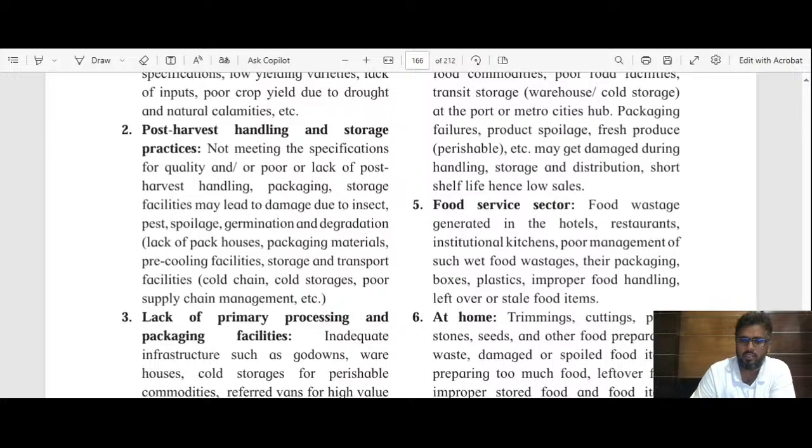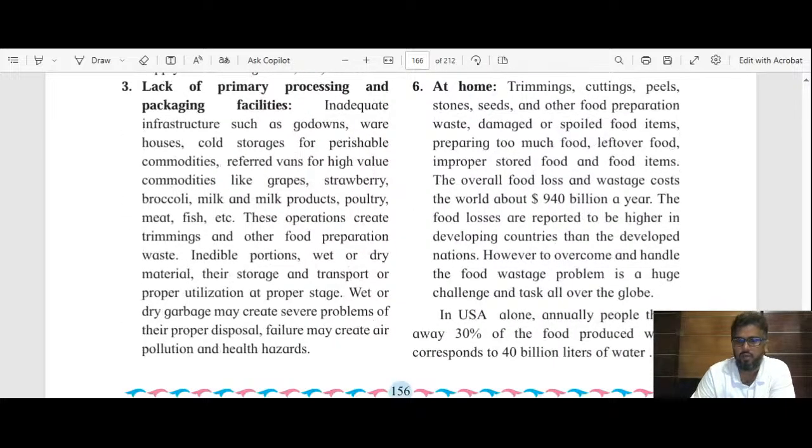Then at our homes, different kinds of wastes are naturally generated, which we already discussed in the morning lecture, that is trimmings, cuttings, peels, stones, and all the other material. Then at home we have leftovers, we have stale food, we have spoiled food. So all these things are generating wastage.